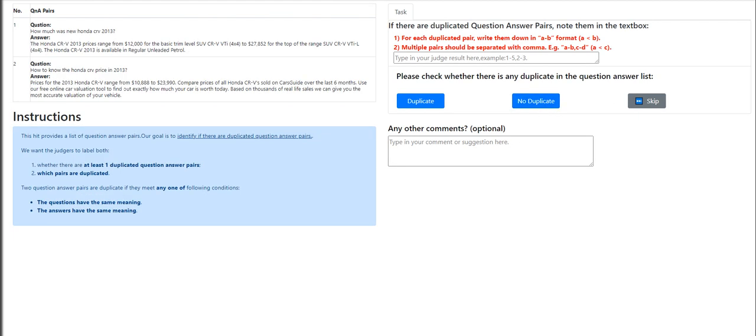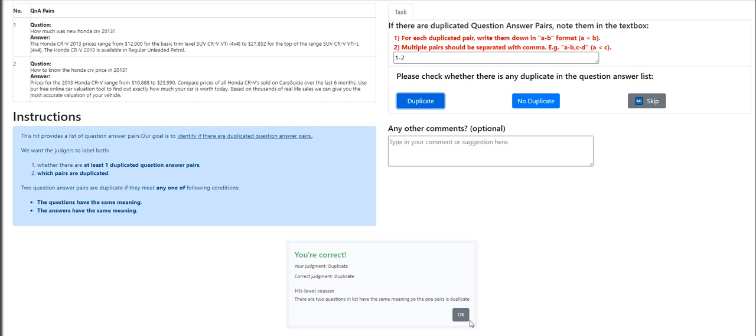No duplicate there. How much new Honda CRV 20? How much was new Honda CRV 2013? How to know the Honda? Okay, definitely. Hold on a sec. How much was new Honda CRV 2013? How to know the Honda CRV price in 2013? This is going to be duplicate, but you have to go ahead and put one and then hyphen two.